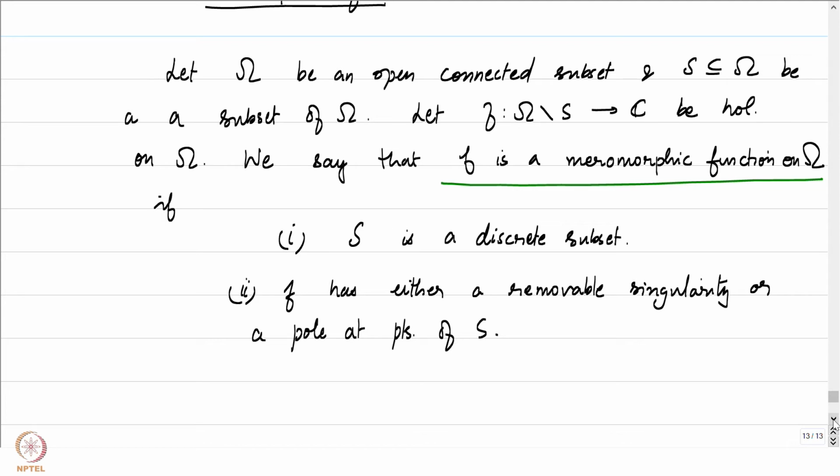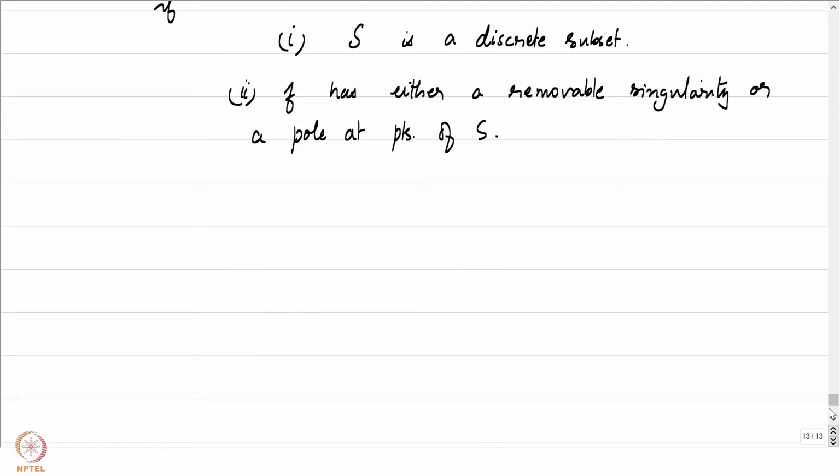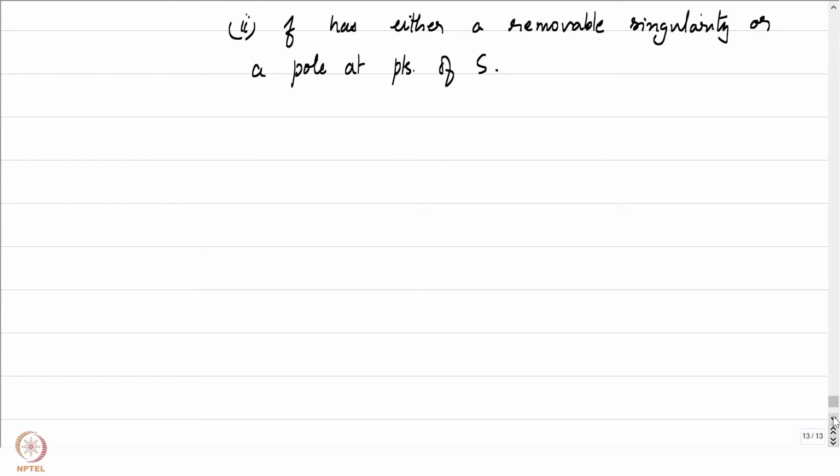So notice that if z0 is a point in S where f has a removable singularity, effectively we can define f across the point z0. It extends to z0 as well. So the poles are where we will not be able to extend it, but we know that as we approach the pole, the absolute value blows up.